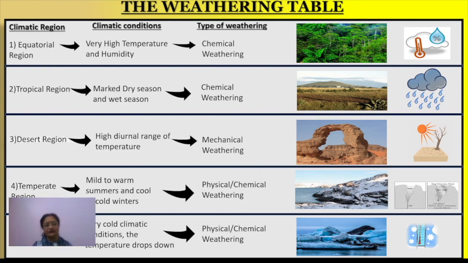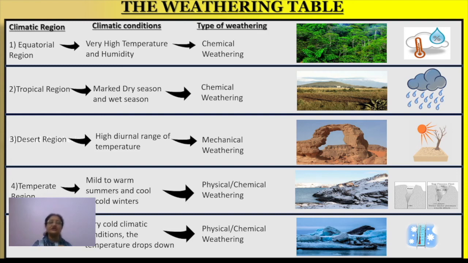So this is one. Number two is chemical weathering. Chemical weathering is not seen at all. The reason is that for it, basically, humidity should be there in the atmosphere. So humidity is not much in the desert area, right? This is the basic reason.